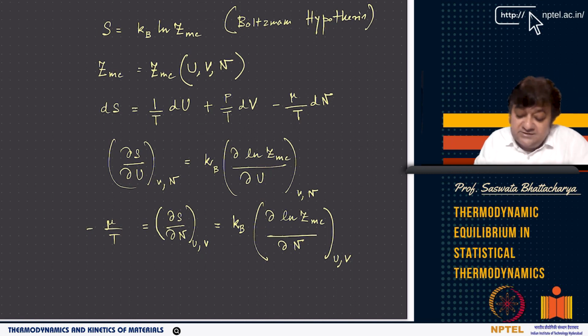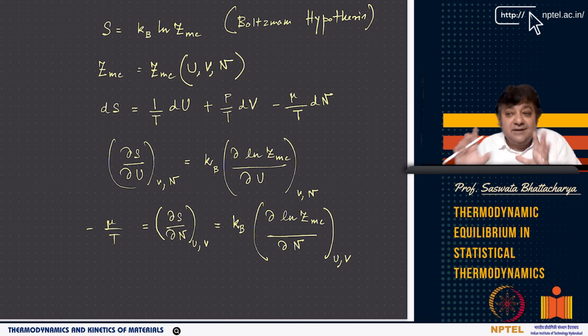So as you can see here, we have this dS, the same S, and dS is 1 by T dU, P by T dV, and we have already established this. So basically now we can write everything in terms of the Z, the partition function, and that partition function gives you the connection between the particle or atomistic description of matter and the phenomenological description of matter, which is given by the macroscopic thermodynamic parameters.